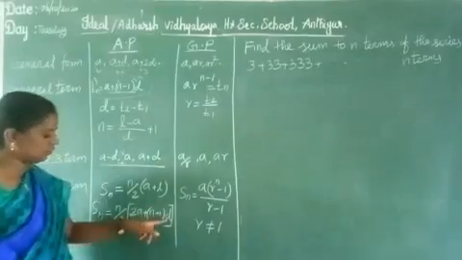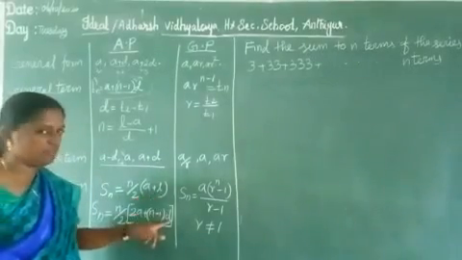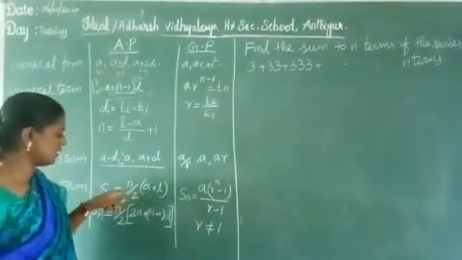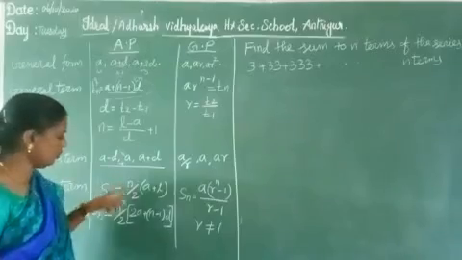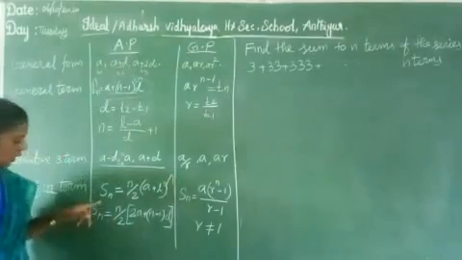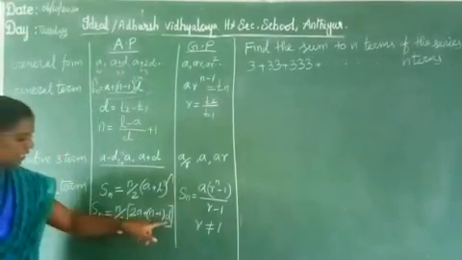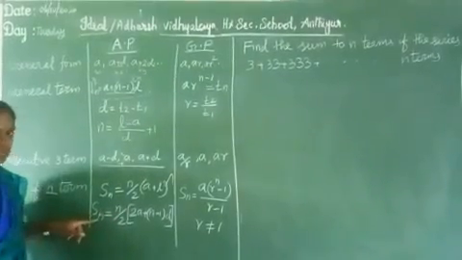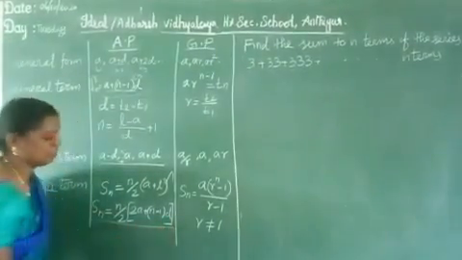So both the L value and the D value we know. Which one do you select? This one, because it is the easiest. Sn equal to n by 2 into (A plus L). You select this formula. When the A value, D value and n value are given, and you must find the sum of the nth term, apply this formula. These are the 5 mark questions.